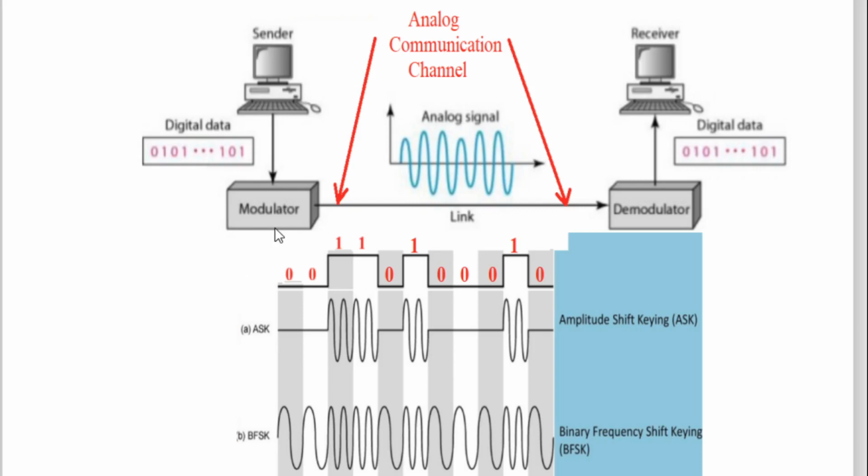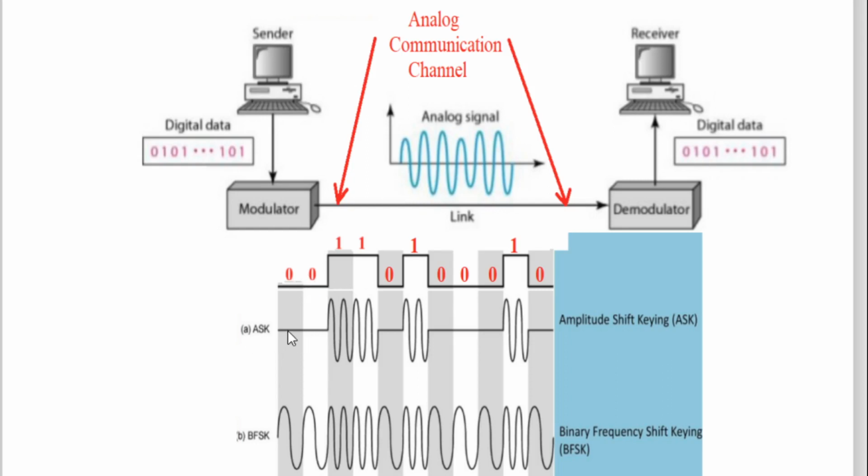And any one parameter of that carrier, amplitude, frequency or phase, can be changed according to digital information, means according to the bit of digital information, either logic 0 or 1. Now see, what is the logic used? See here, look at this digital data. This is digital information. We have a 0 and then again 0. Two zeros are there. Suppose each 0 is for 1 millisecond, then for the next 1 millisecond again 0. So two zeros are there.